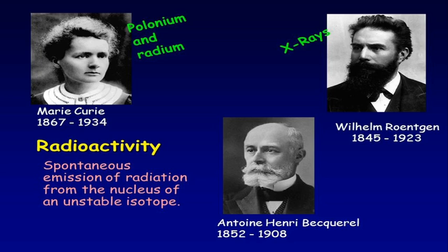So we can define radioactivity as the spontaneous emission of radiation from the nucleus of an unstable isotope. The unstable nuclei undergo disintegration and produce certain radiations like alpha rays, beta rays, and gamma rays.